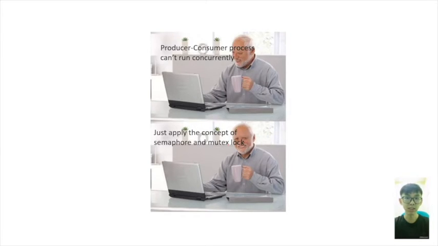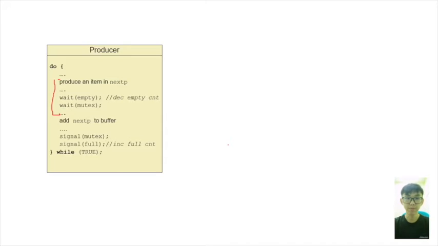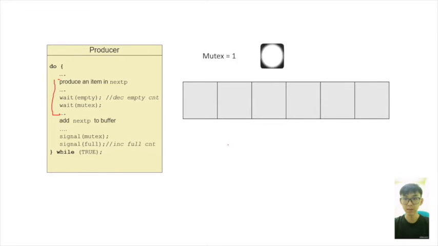And the third one is the mutex, which will act as a mutex lock, and let us see the example for it. We will look at the initial values for the situation first.